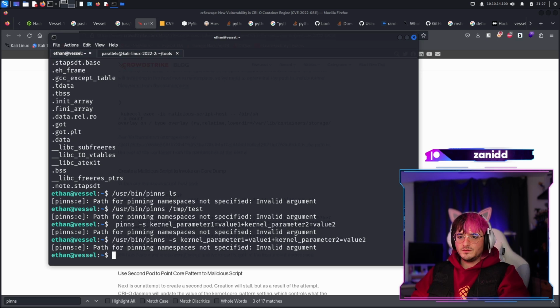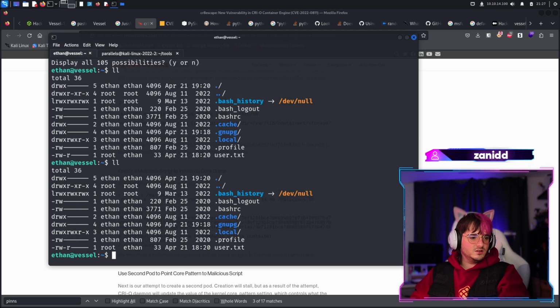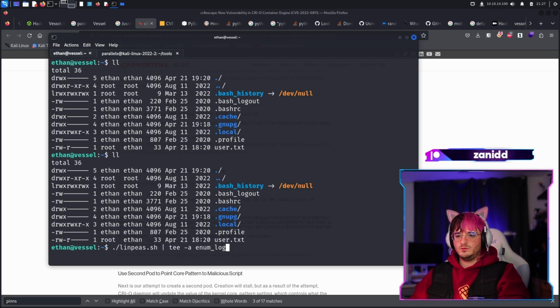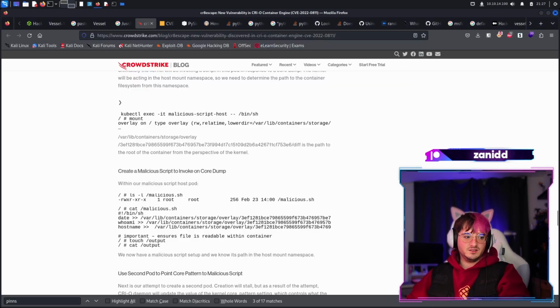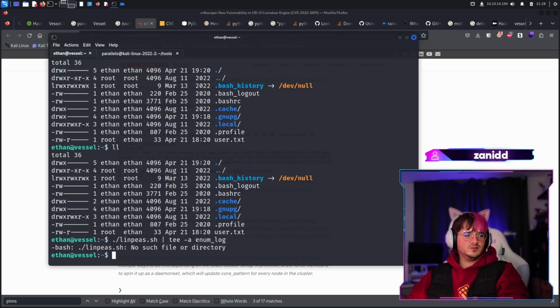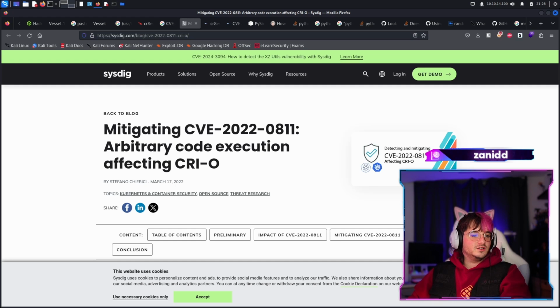I mean, we don't have Kubernetes. We don't have... What was the other one called? Hey! Where is our enum log gone? I'm pretty sure I wrote the enum log in here. Why is it gone? All right, okay, let's do it again. I think we missed maybe something important. The linpeas is gone too. Okay, this is weird. Wait, did we execute the exploit? No. We just want the proof of concept, as we call it in the biz.